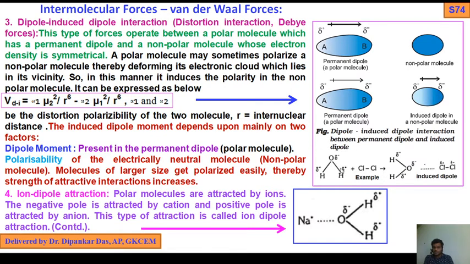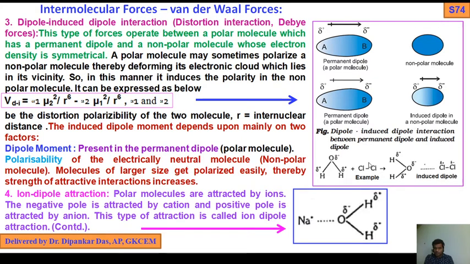As an example, you see water molecules, which have a permanent dipole, positive and negative charge. Now Cl2 is a non-polar molecule, with a symmetrical shape like this. Due to the presence of the polar molecule, it induces polarity or dipole in this way, that means Cl plus, Cl minus. Listen carefully, this is called induced dipole.